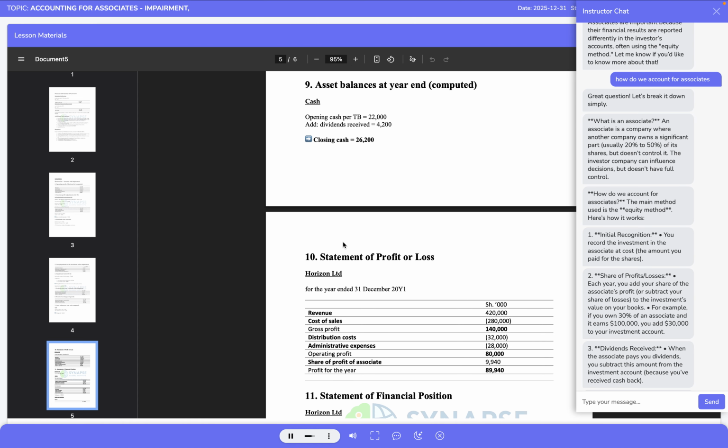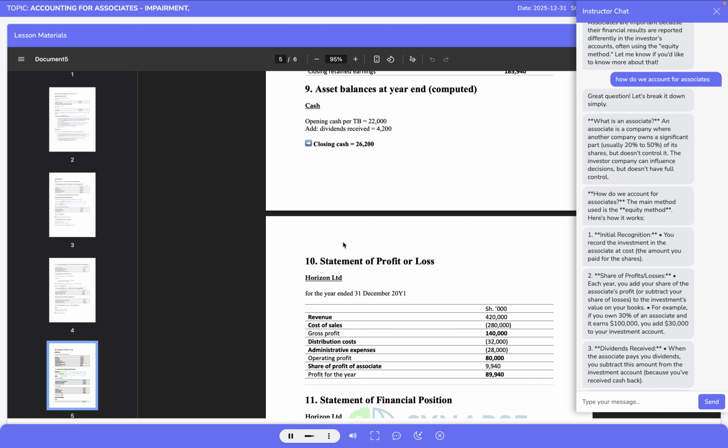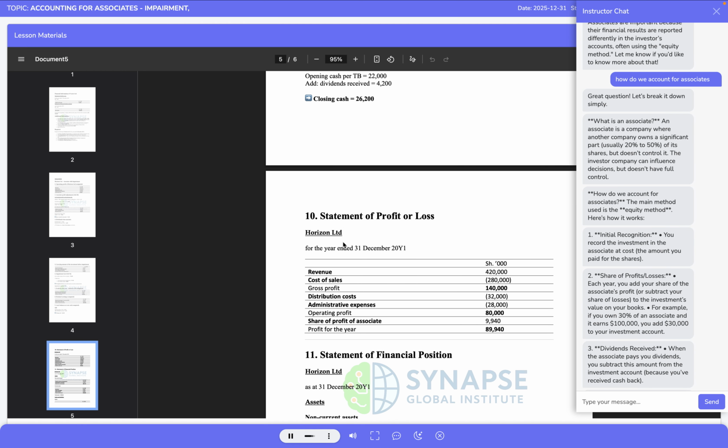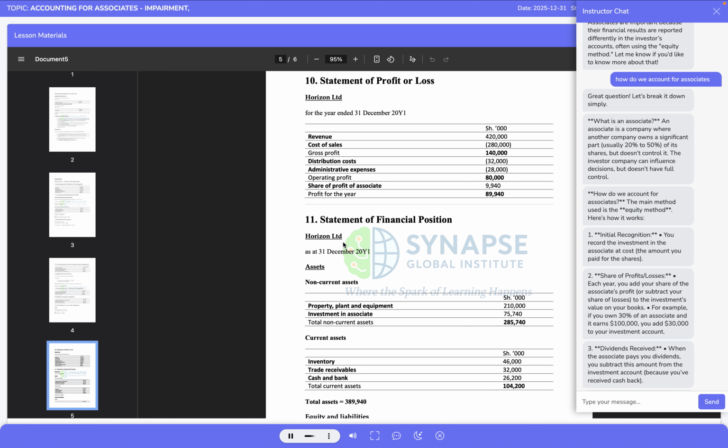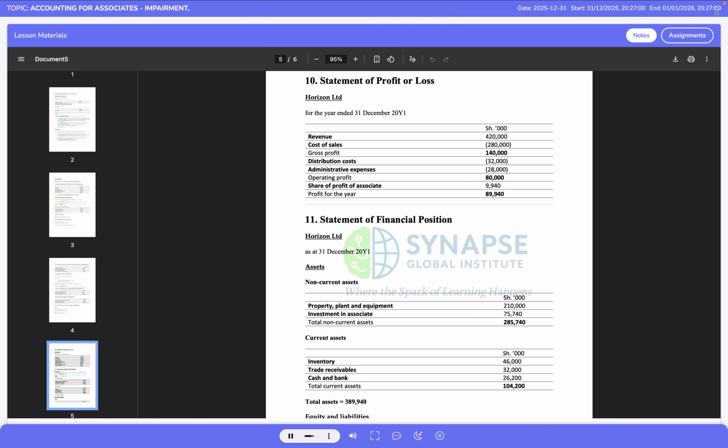This figure represents the profit generated purely from Horizon Ltd's own operations, before taking into account the performance of the associate. Below operating profit, Horizon Limited recognizes its share of profit of the associate, Vector Limited. As established in the adjustments section, the share of adjusted profit attributable to Horizon Limited is 9,940,000 shillings. This amount is presented as a single line item, in line with IAS 28, rather than being merged with operating income or expenses.